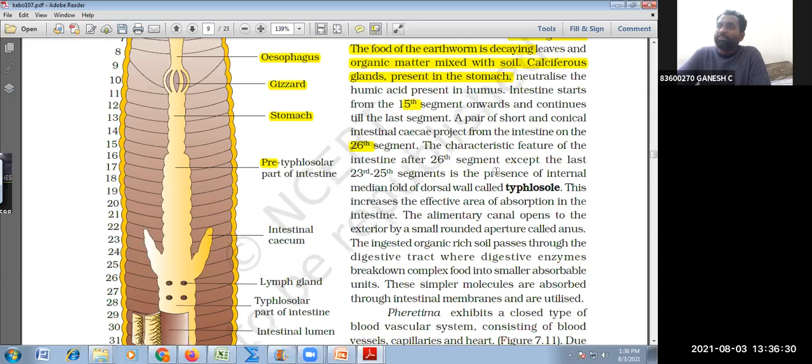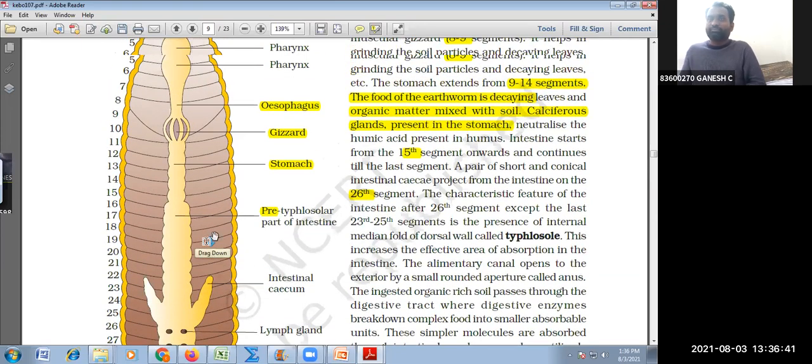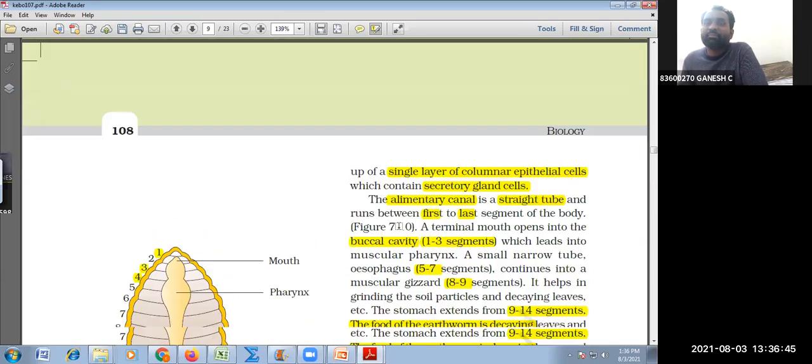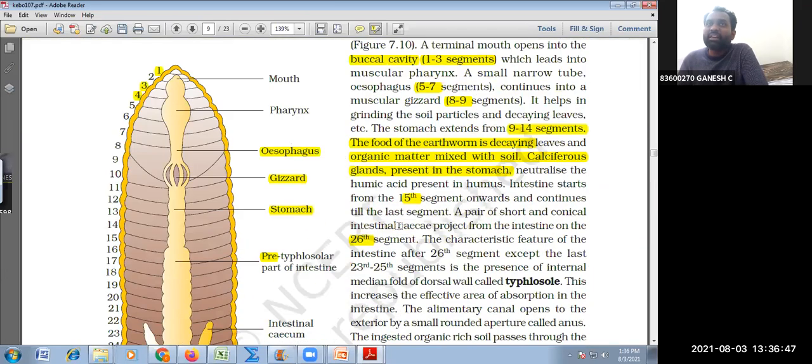And there is an intestinal folding at the 24th to 25th segments, so that will come there. Here at the 26th segment, there is a conical structure, the intestinal cecum, that is nullifying the acidity.